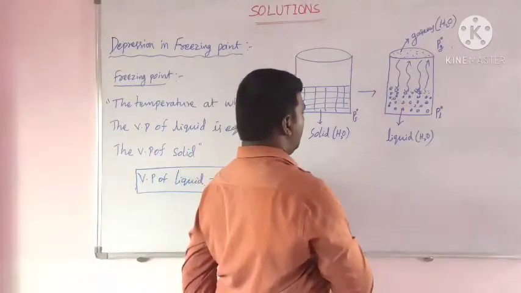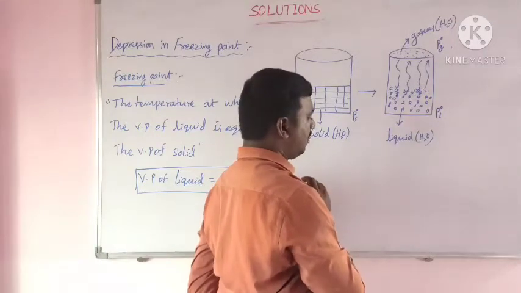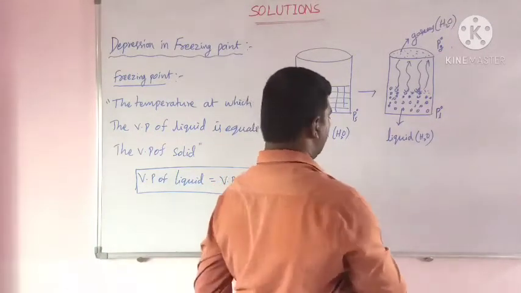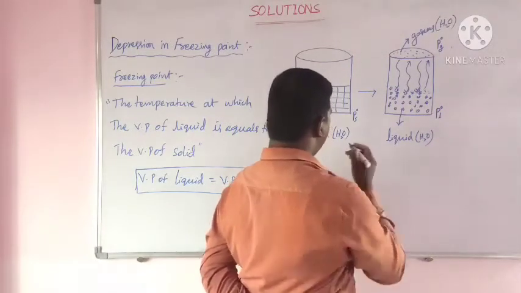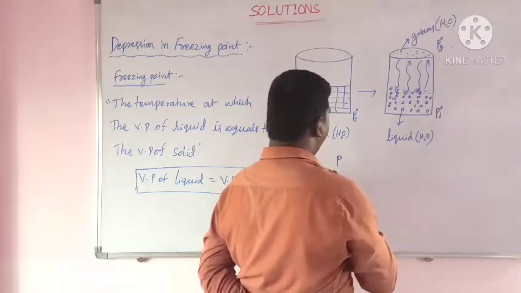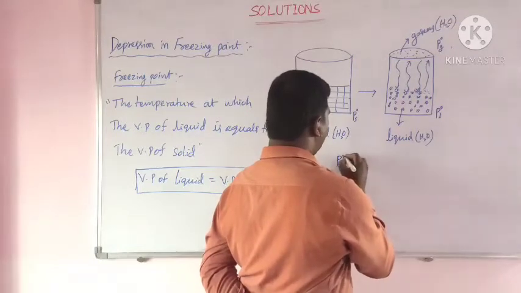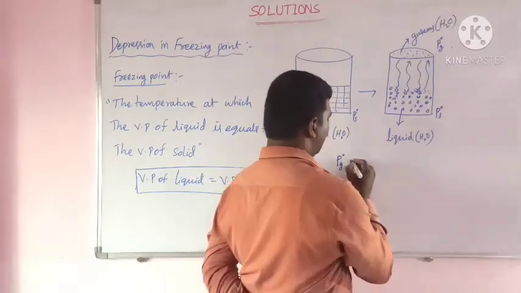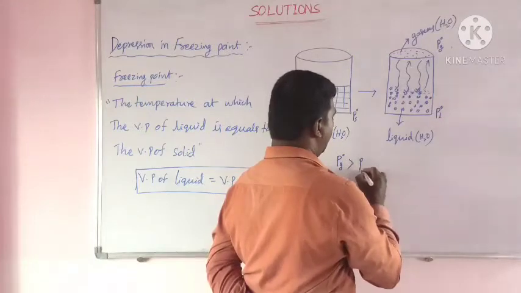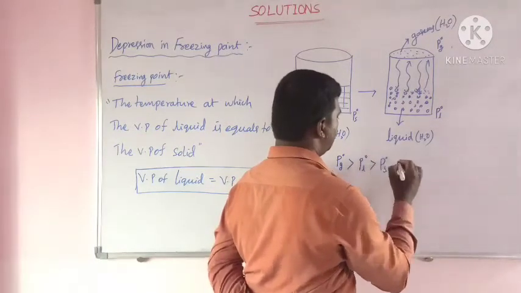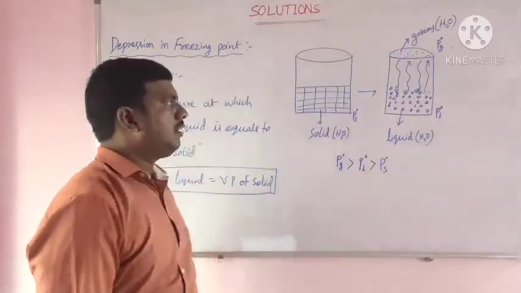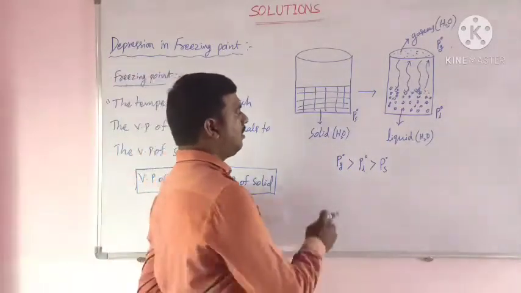Here, the vapor pressures of gases, liquid and solid, the order is PG naught greater than PL naught greater than PS naught.